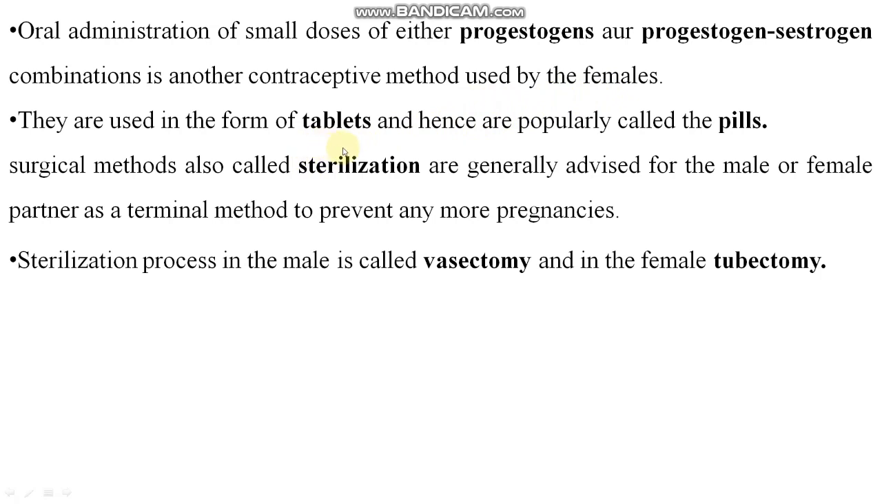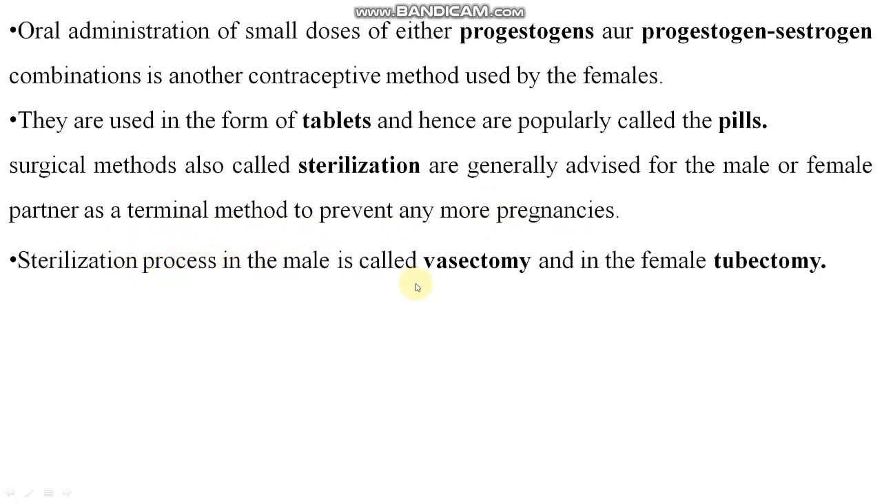They are used in the form of tablets and hence are popularly called pills. Here we are talking about the pills, like I told you before, Saheli is a pill. It's a contraceptive pill, right? Surgical methods, also called sterilization, are also used sometimes. This is a surgical method for a male or female partner, as a terminal method to prevent any more pregnancies.